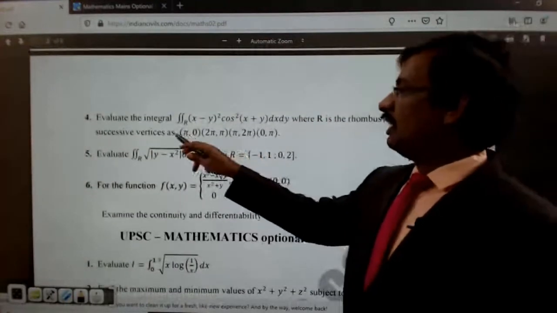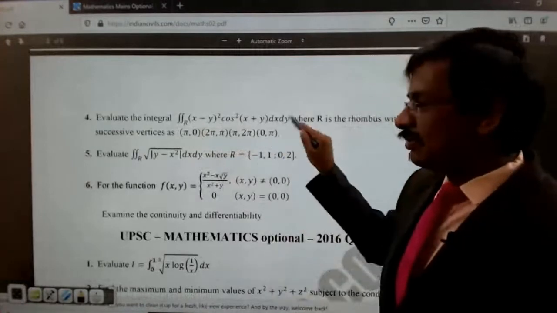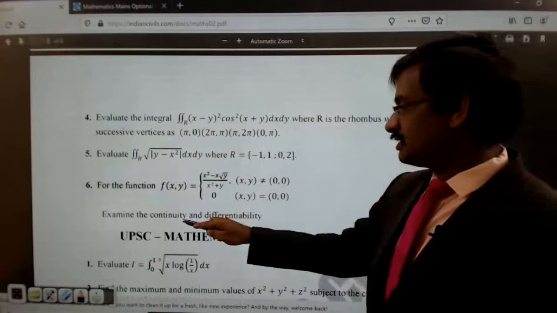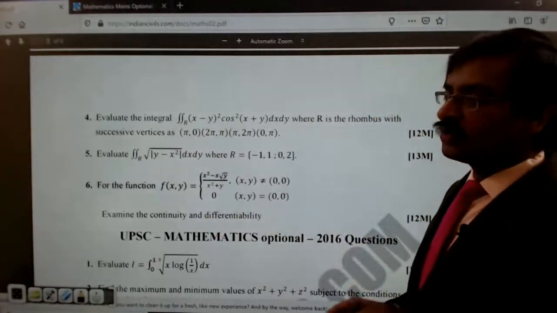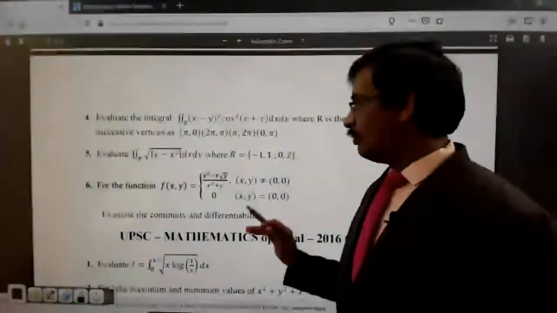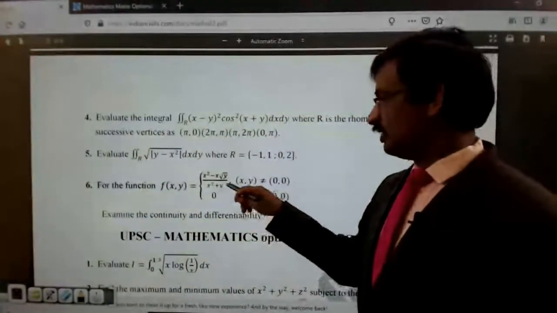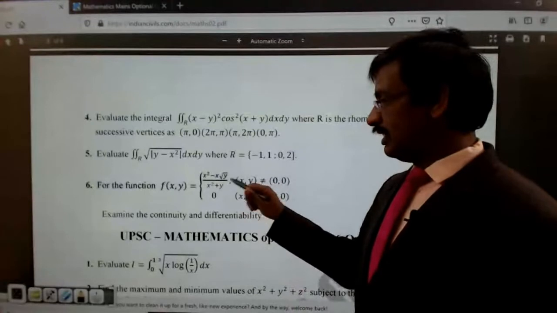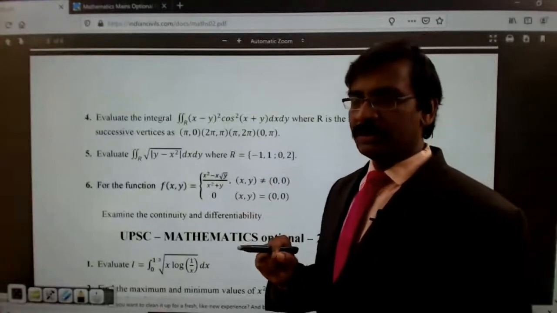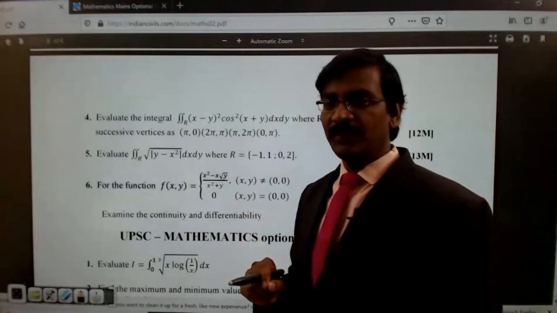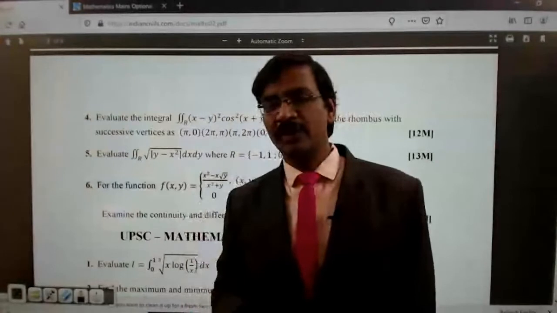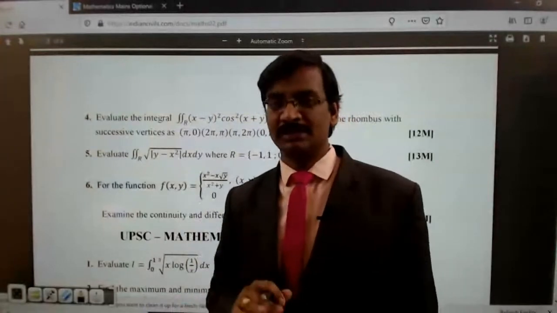And then see this. Here again, evaluate the integral. This is a double integral, and this is a double integral, and this is for the function, examine the continuity and differentiability. One question is mandatorily from continuity and differentiability every year. That too multivariable, so at least two variables will be there. Multivariable function continuity and differentiability is one topic many people will feel is tougher. Why people feel it is tougher is that the concept is easy and you will be able to understand it, but resources are less. That is the problem.